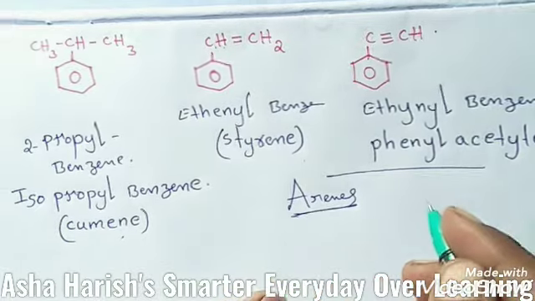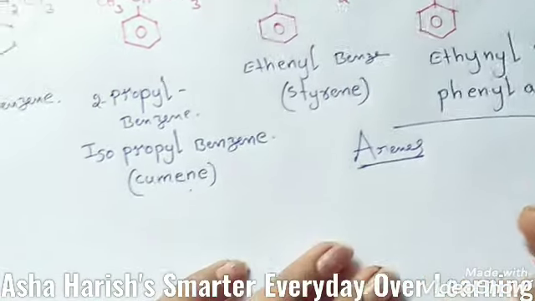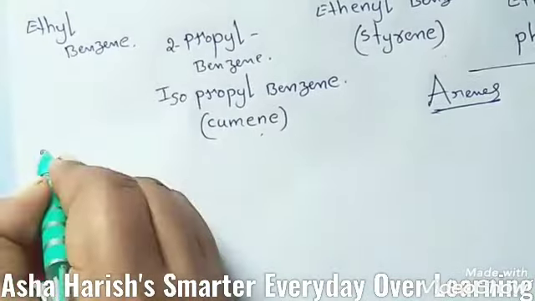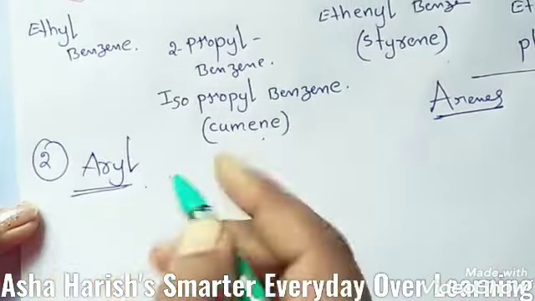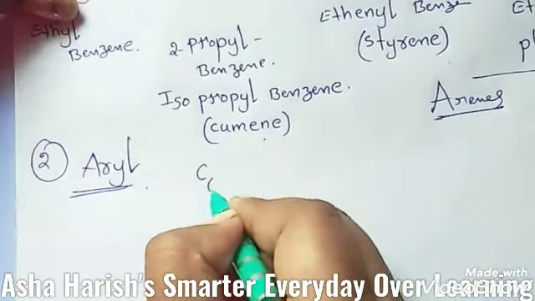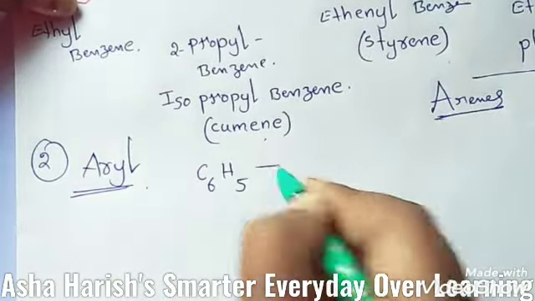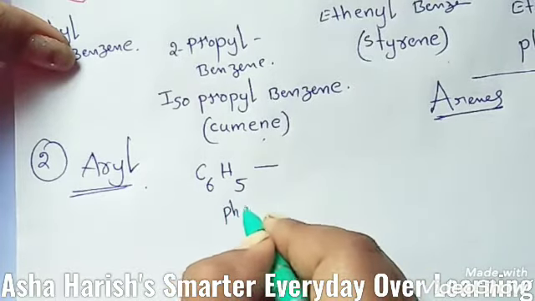Now let's see about aryl groups. What we have, number 2, is aryl groups. Aryl, the general formula C6H5. Okay, this is called phenyl.